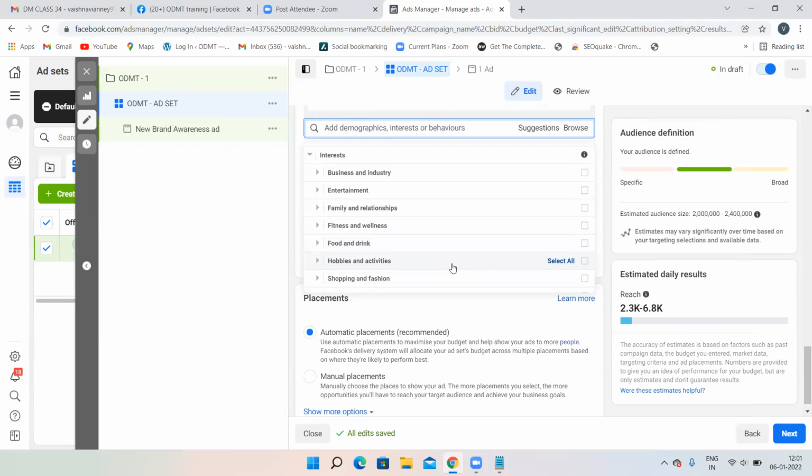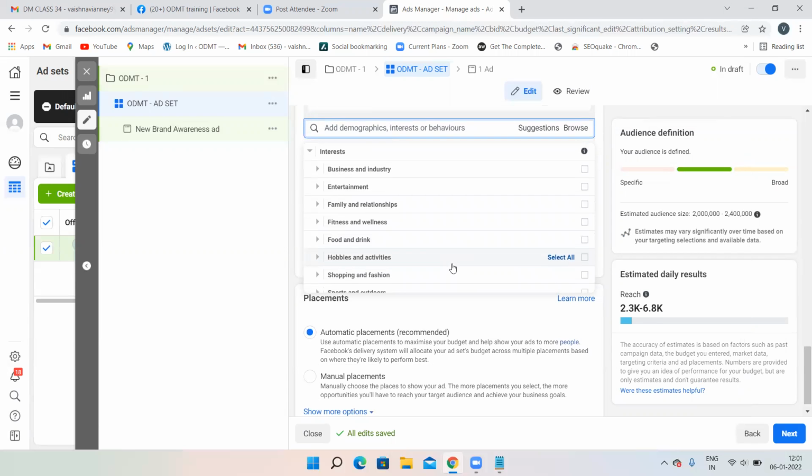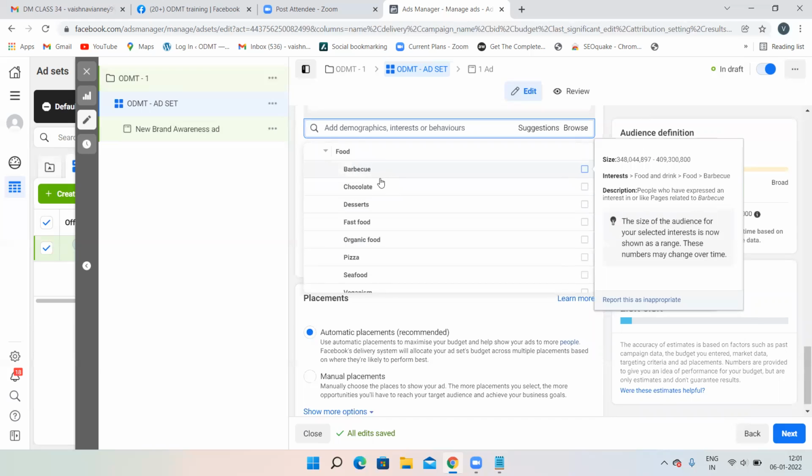Then comes interest. What is there in interest? Let's see. In interest, business and industry, entertainment, family and relationship, food and drink. Suppose you have a food chain and all, then you can target food and drink people. Then alcoholic drink, cooking, cuisine, drinks, food. It's up to you. Whatever you want. See, in food also, barbecue, chocolate.